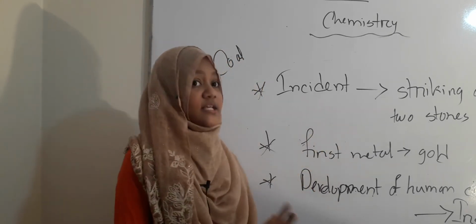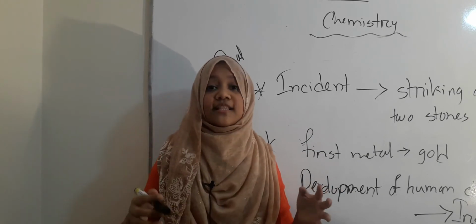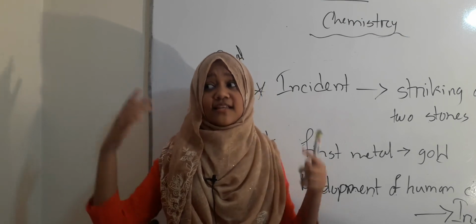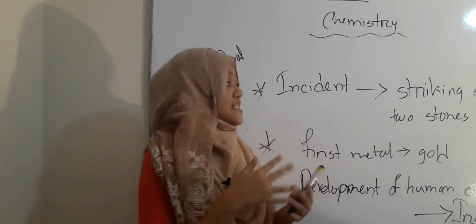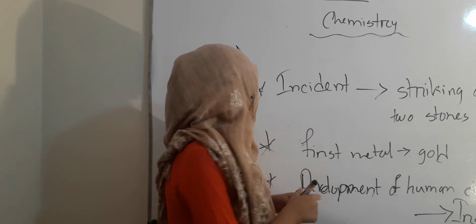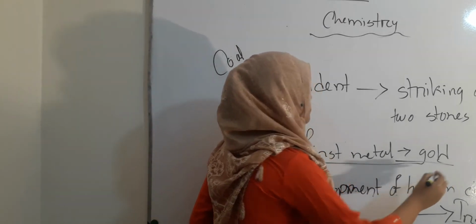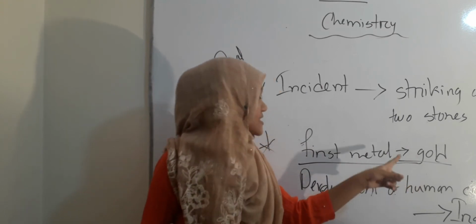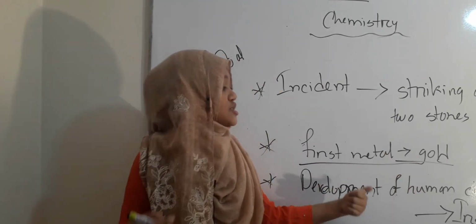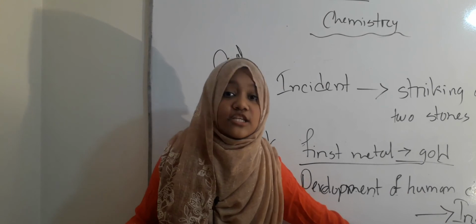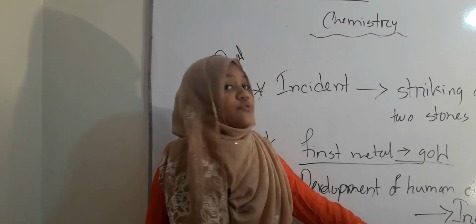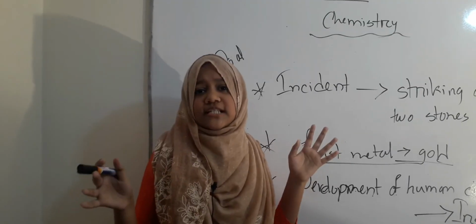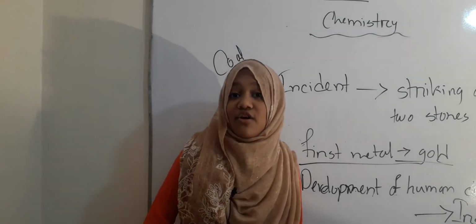Then we saw when chemistry was invented, because the earth was created. Then the first metal that humans used was gold. Then the development of human civilization happened after the use of iron. Then what was the first incident when chemistry was discovered.